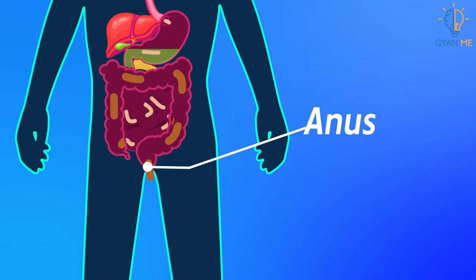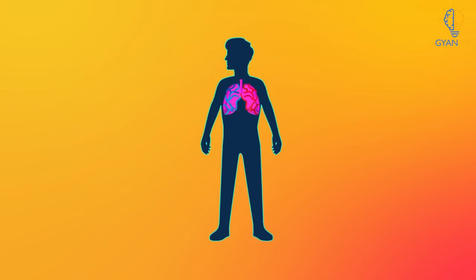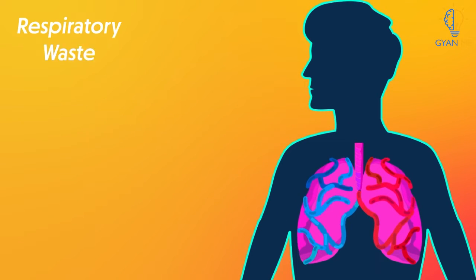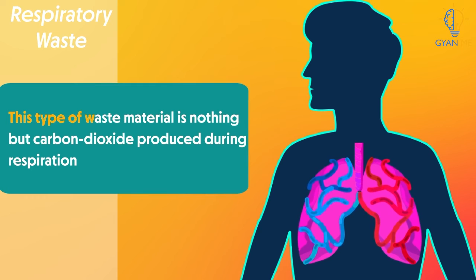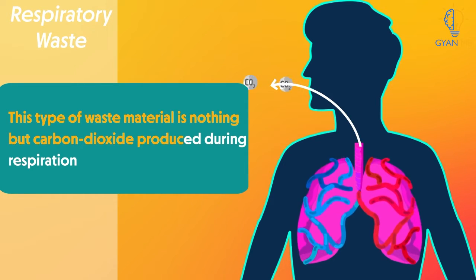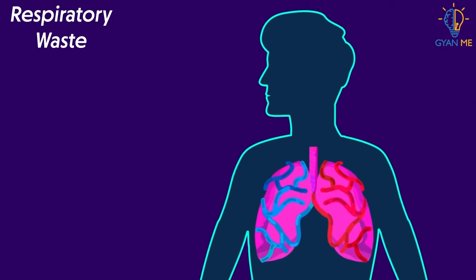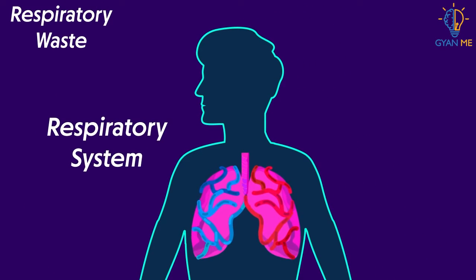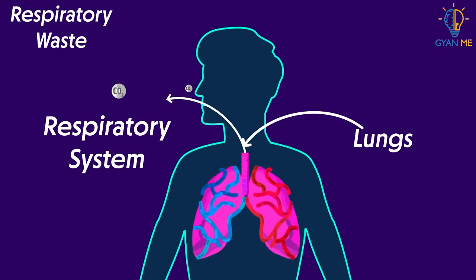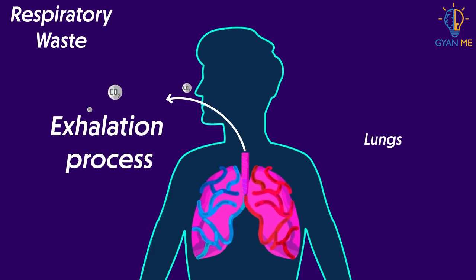Now, apart from this digestive waste, the human body also produces other waste material, that is respiratory waste. This type of waste material is nothing else but carbon dioxide produced during respiration. This respiratory waste is removed by the respiratory system itself, by the lungs via the exhalation process.